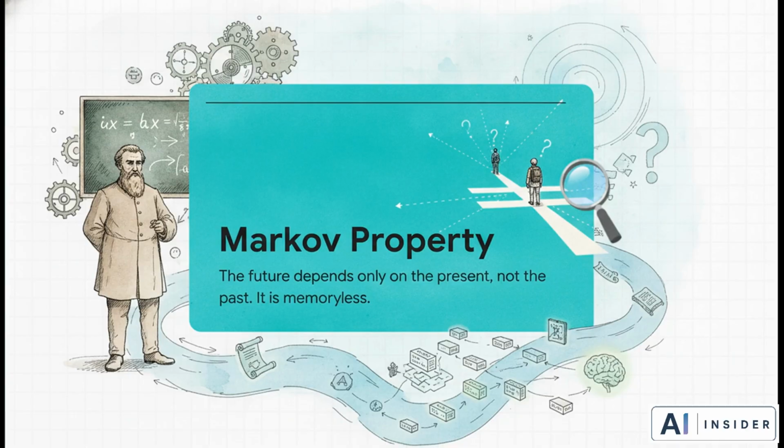It's kind of like, imagine you're standing at a crossroads. In Markov's system, the algorithm only looks at the exact state it is currently in to decide its very next move. It completely ignores how you actually got to that crossroad in the first place. It has zero memory of the past, just the current state.